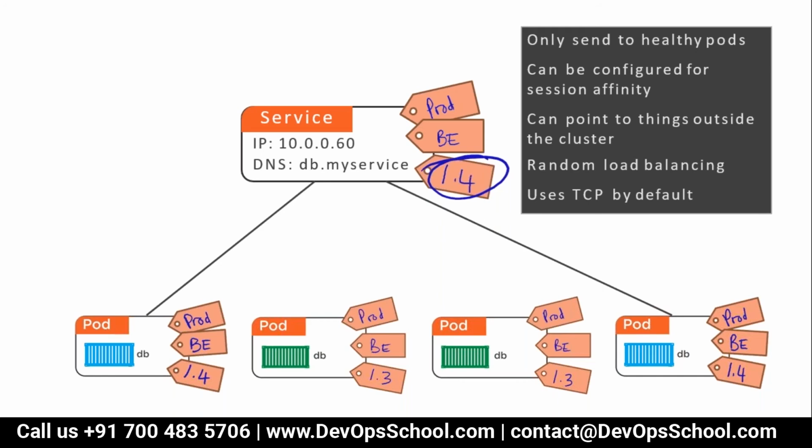If you ask what the algorithm applied on the service is, it's random load balancing. This works as network load balancing, which I told you uses TCP by default. This means it uses the IP address and port number of the pod. So guys, this is your service. Did you understand what a service is and why we need it?